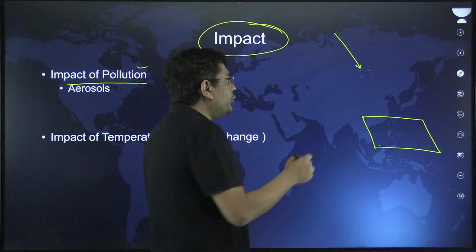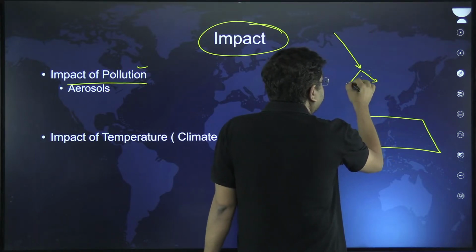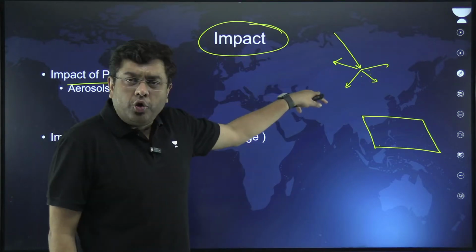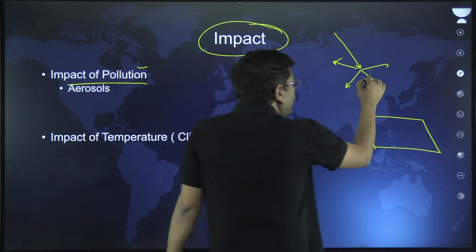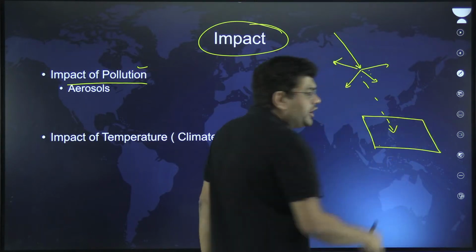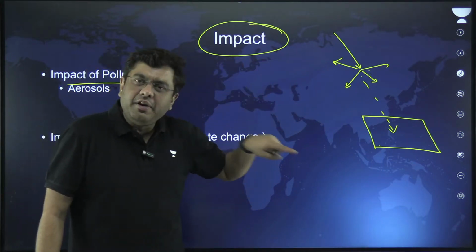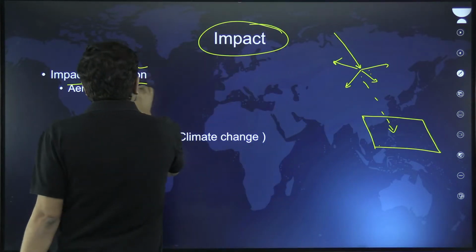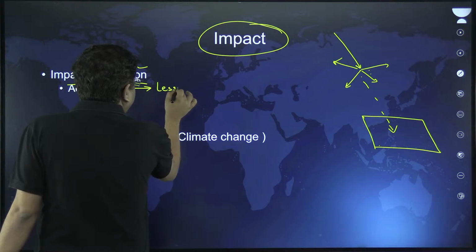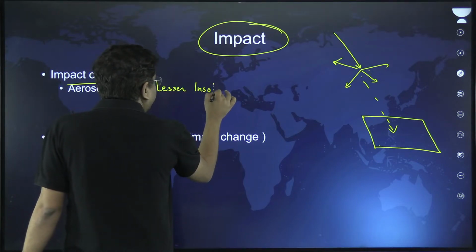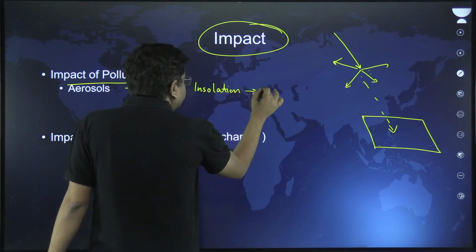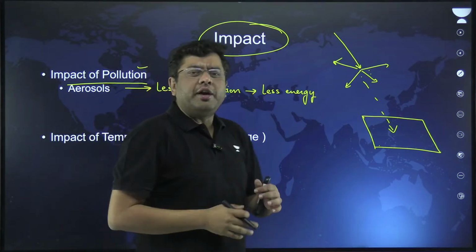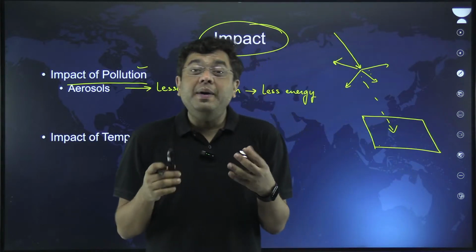So these aerosols, what do they do? They will in a way refract and scatter the solar rays. Now, as the solar rays are refracted and scattered, you can always imagine that the amount of solar insolation reaching the solar panel will be less, isn't it? So that means, due to aerosols, lesser insolation, and lesser insolation means less energy. And this is also referred to as the phenomenon of global dimming.